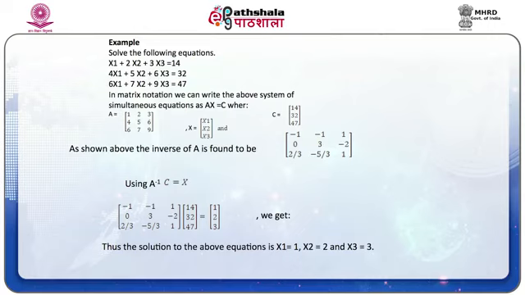If you take the example given above, it can be handled with the help of matrix algebra. If we denote the above example in matrix form, the matrix A will be as given here, X will be as given here, a column vector, and C will also be a column vector. The inverse of A is found to be as given here. Using A inverse, we get A inverse C. Thus, the solution of the above equations is x1 equal to 1, x2 equal to 2 and x3 equal to 3. Now, the method can be used for a large number of variables also.